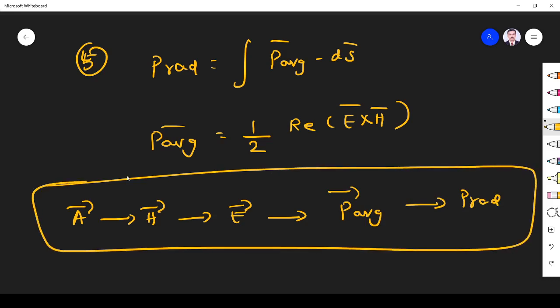This is the way all antennas are to be analyzed. The radiation mechanism of all antennas should be analyzed this way. I hope you understand the logic. We will follow the same logic to analyze all the antennas. You can see it in the further videos. Thank you.